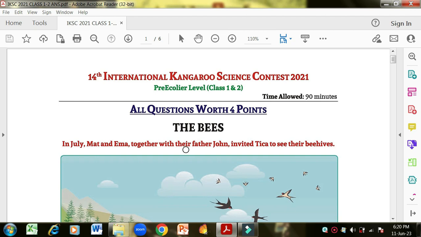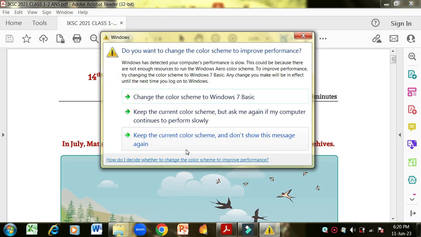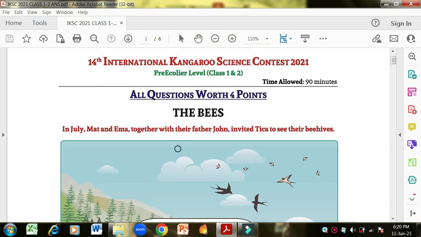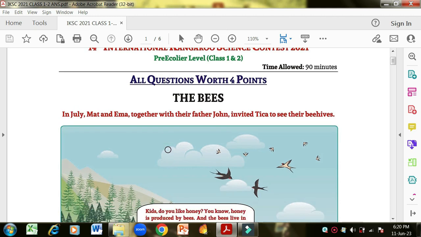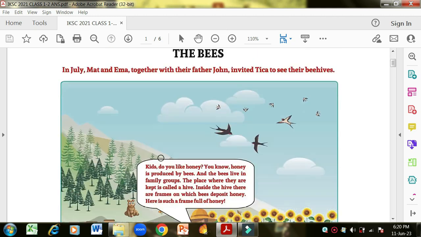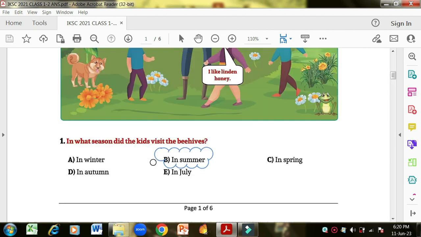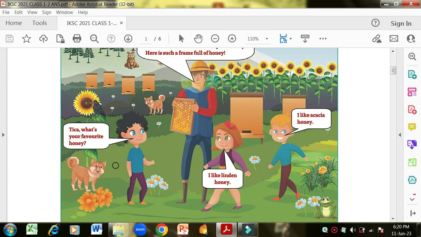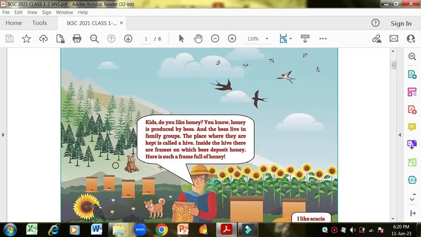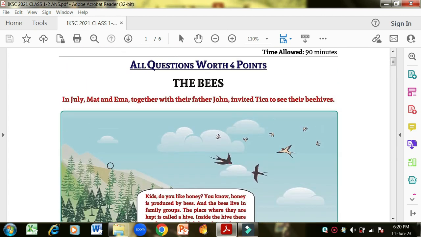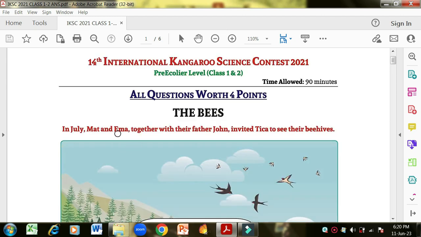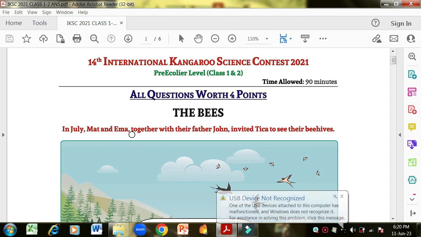This is the past paper of 2021, Peculiar level, class 1 and 2. The procedure is the same. One picture will be given to you along with an explanation, and after the picture there are some MCQs. You have to find the answer from the picture and the explanation, and that's how you are going to solve the paper. As this is a science contest, the topic is related to science. In this paper of 2021, the topic is about bees. So the heading is The Bees.